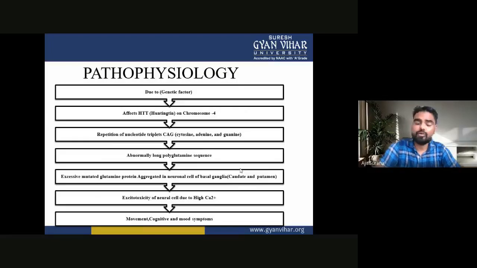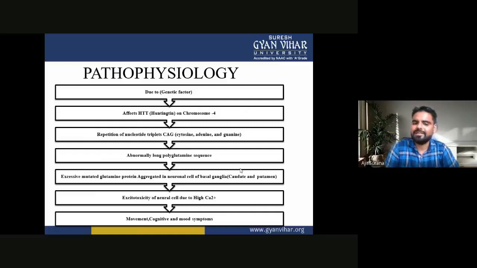Pathophysiology of Huntington disease, or how Huntington disease occurs. In pathophysiology, first, due to genetic factors, the Huntingtin gene on chromosome 4 is affected. When it is affected, repetitions of the nucleotide triplet CAG, cytosine, adenine, and guanine, occur.